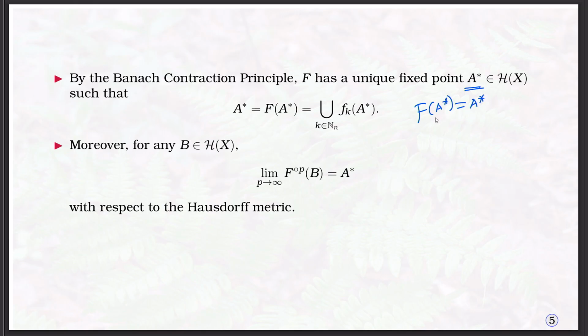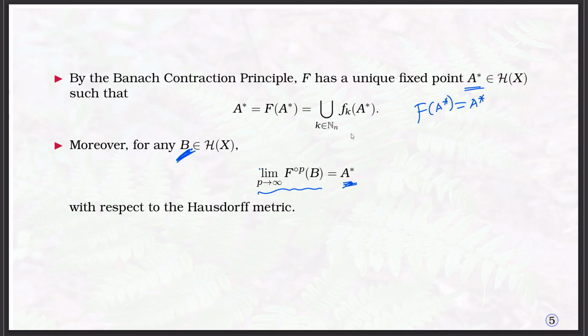What is F of A? F of A is the union of F_k of A stars. Moreover, the Banach theorem says that if you take this sequence converging to A star for arbitrarily given B, then with respect to the B, the convergence will vary. That will give the proper example. So, with respect to this B, the convergence will vary.